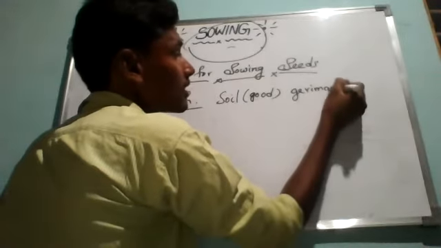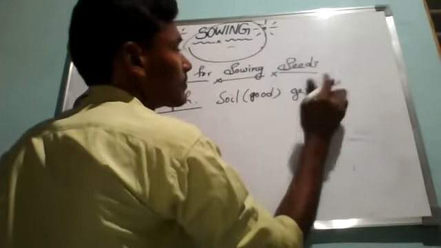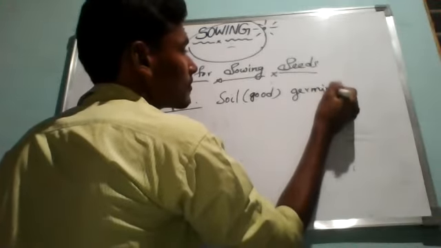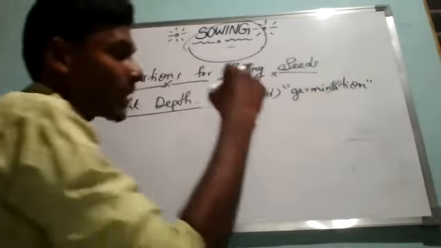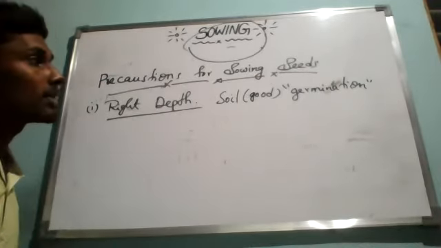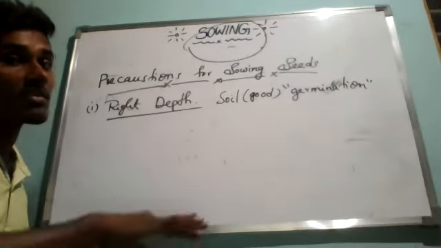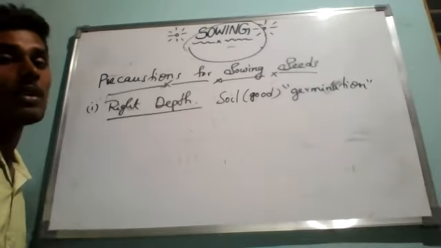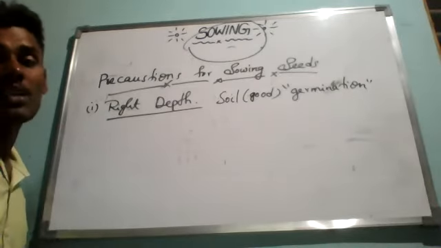Germinate means growing. Germination means the plant is coming out from the seed. So if the seeds are just spread on the surface of the soil, what is going to happen? The seeds will be eaten up by the birds and some kind of animals.